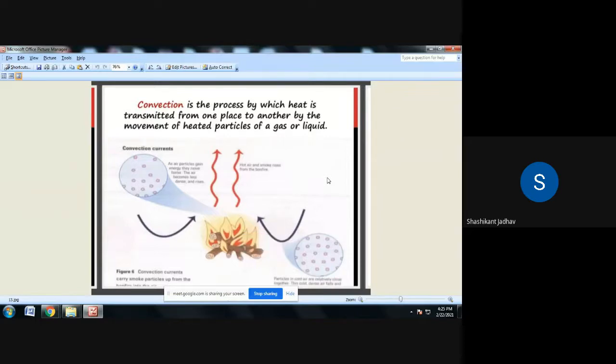Write down the definition of convection. Convection is heat transfer by motion of fluid, such as air or water.